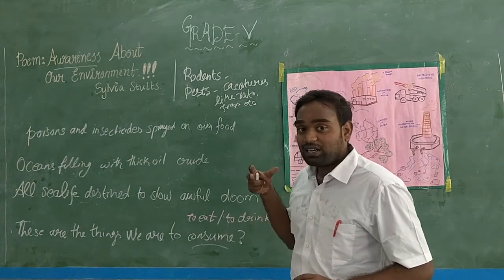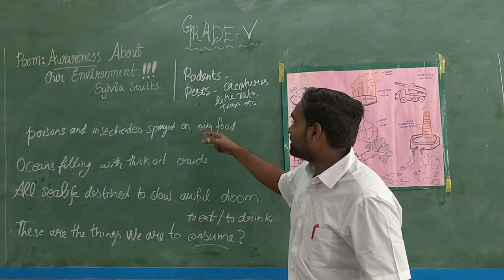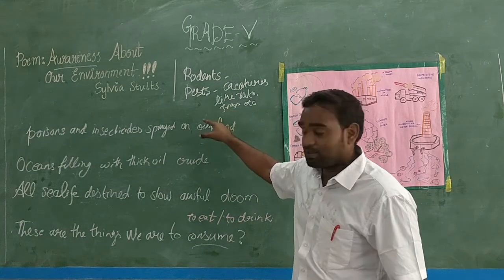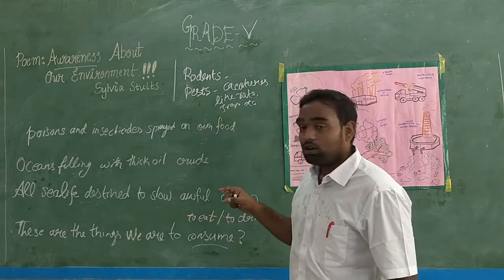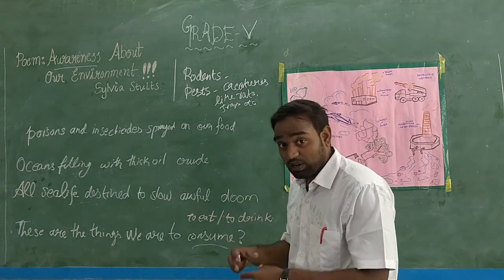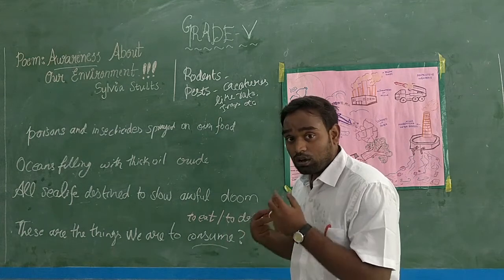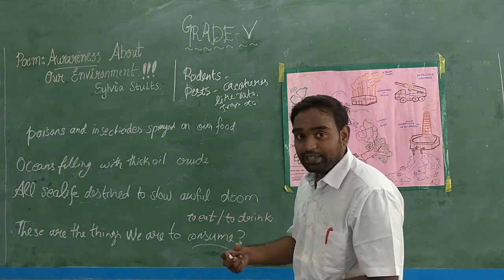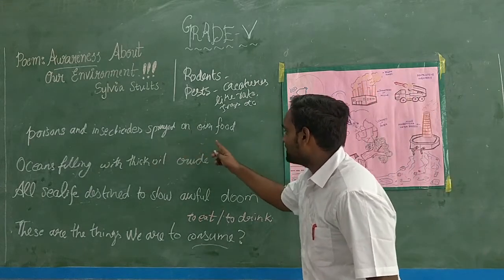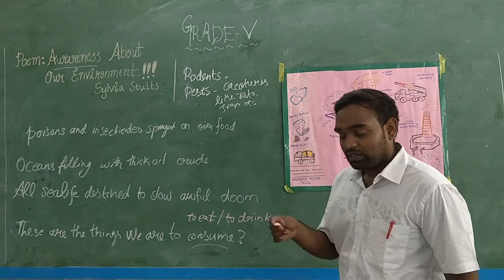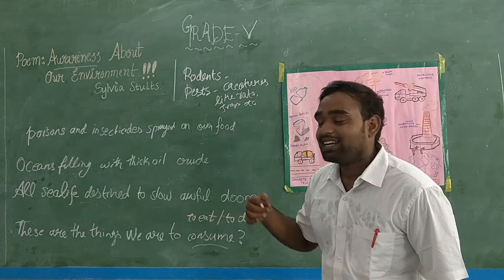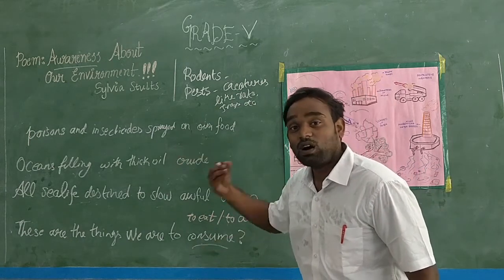So our rice or wheat or vegetables like brinjal or banana, they are spraying the poisons. Poisons and insecticides sprayed on our food. The farmer sees many crops being destroyed by these animals, so he is worrying and he is spraying poisons and insecticides on the food.